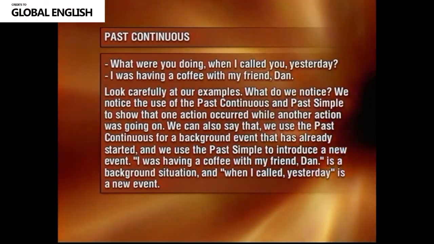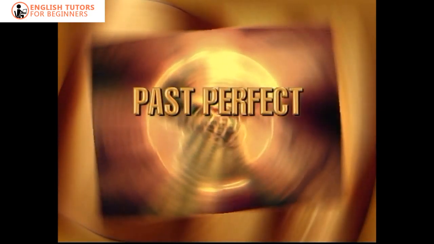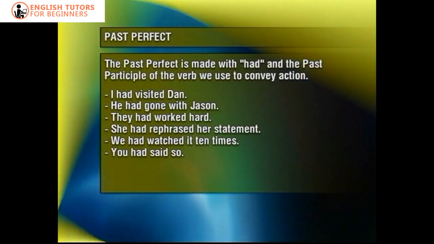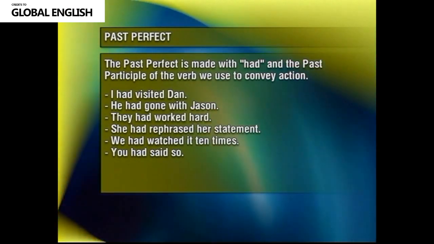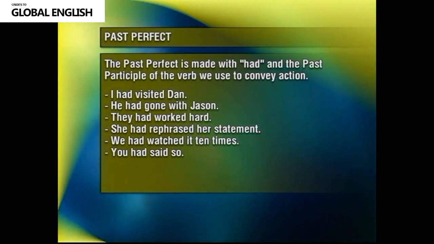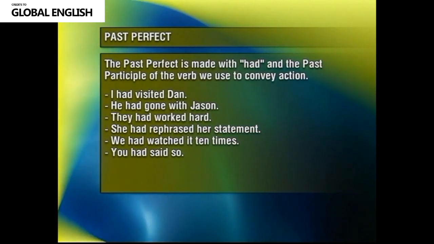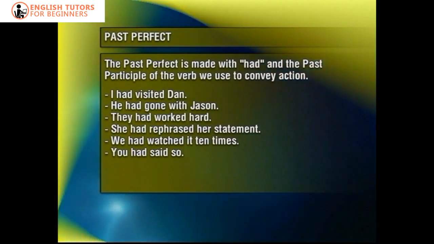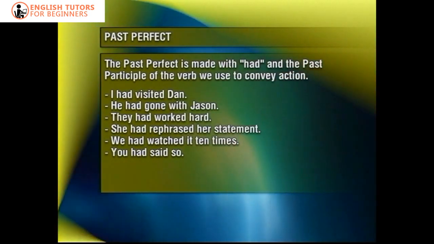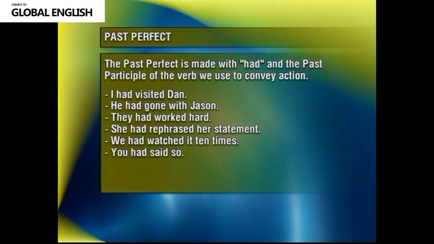The last past form you'll learn is the past perfect. The past perfect is made with had and the past participle of the verb we use to convey action. I had visited Dan. He had gone with Jason. They had worked hard. She had rephrased her statement. We had watched it 10 times. You had said so.